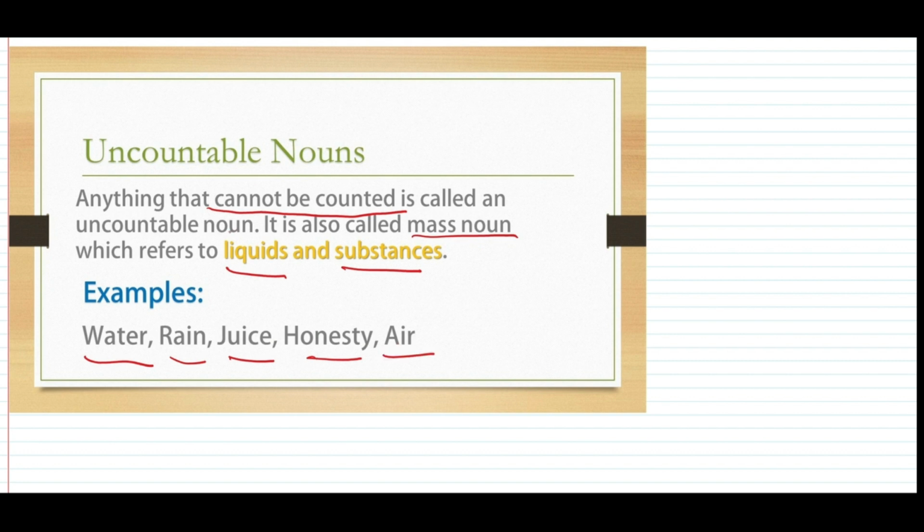Now we have to focus on these two words, liquids and substances. These two words have simplified the definition of uncountable nouns. It is easy to understand. We have so many liquids like water, juice, milk and some other things as well. But when we talk about substance, substance means material. Now what material can it be?